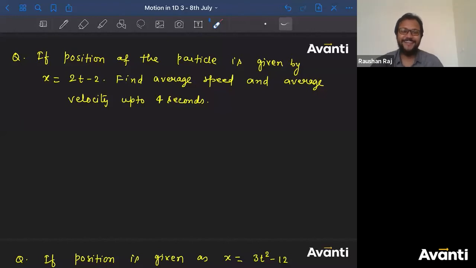Vineet, have you got the answer as 2 meter per second, or do you think about getting the answer as 2 meter per second? Okay, Vishwa is saying both of them are 2 meter per second. Tejaswini is saying both of them are 8 meter per second. Sachit is saying average speed 3/2. Vinayak, 2 meter per second. Rajat, average, what is average? Tell the answer. Tanmay, 2 meter per second, both of them. All right.